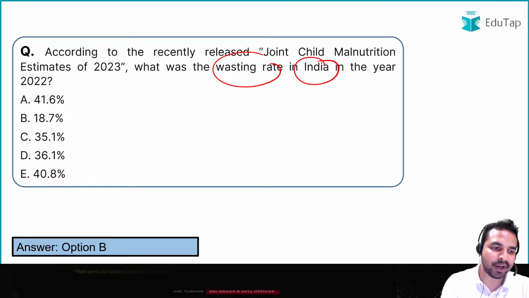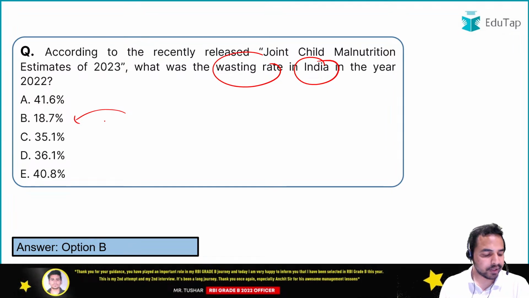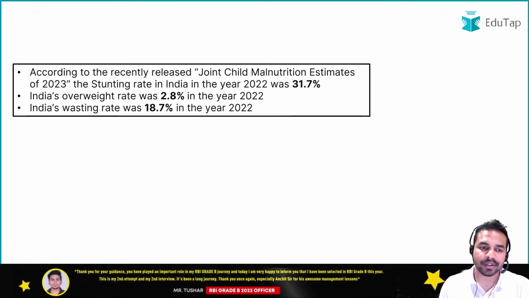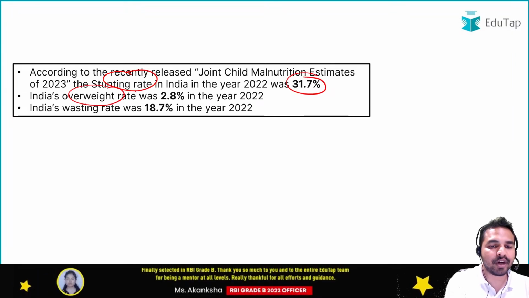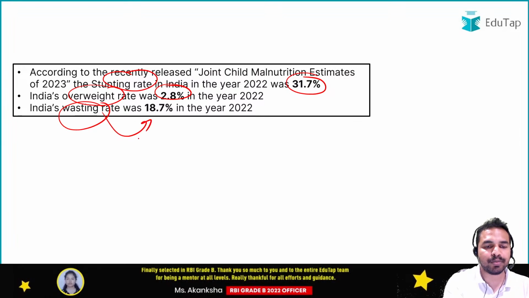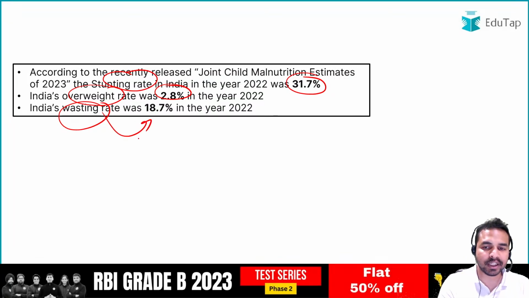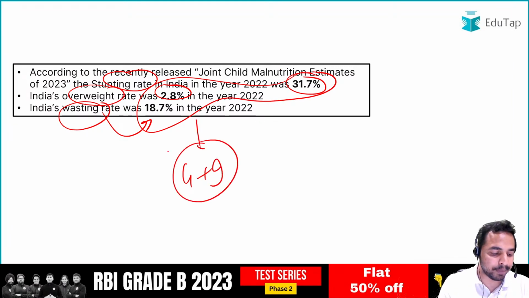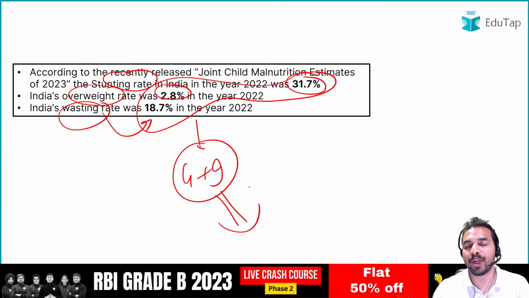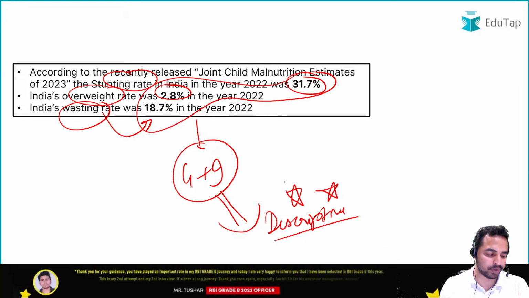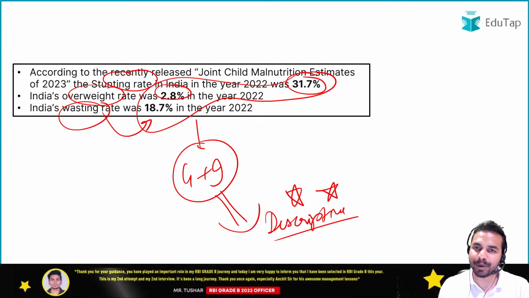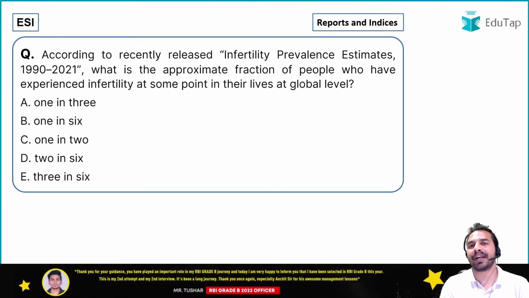So wasting rate in India is 18.7%. Okay, the other rate we have already covered in the previous question. So here you can see the stunting rate in India was 31.7%, overweight rate was 2.8% and wasting rate was 18.7%. Okay, so guys, these are the values that you should remember from the exam point of view for both global as well as Indian case, because any value can be used in the descriptive writing as well. Okay, descriptive answers में भी आप इनको include कर सकते हैं from the exam point of view. So I am really glad to see that all the people have given me the right answer. अब बढ़ते हैं अपने अगले क्वेश्चन की तरफ.